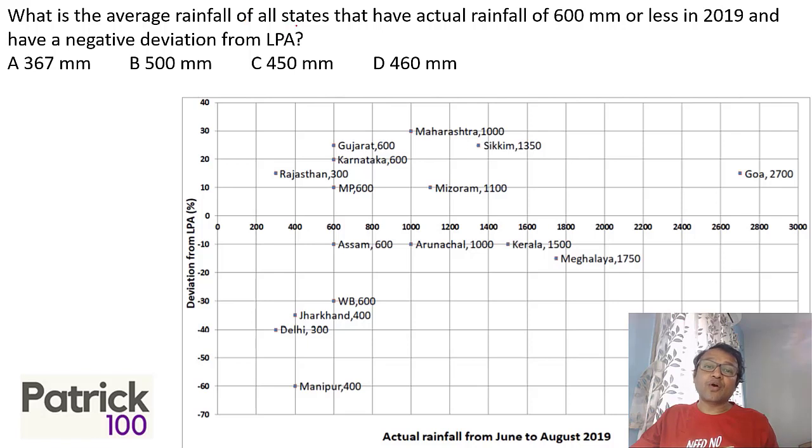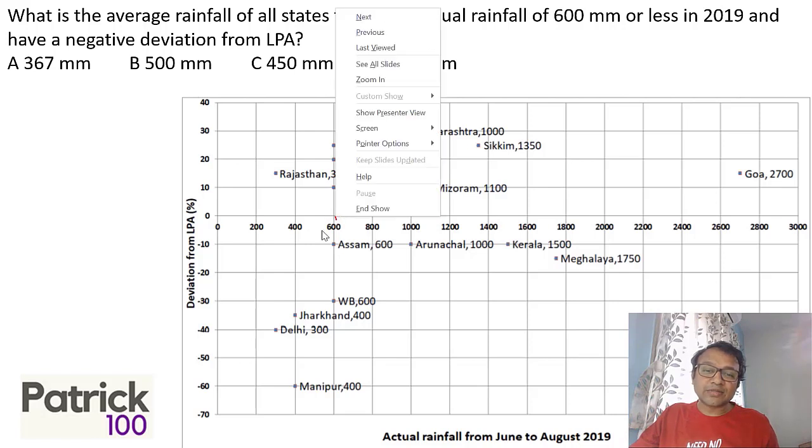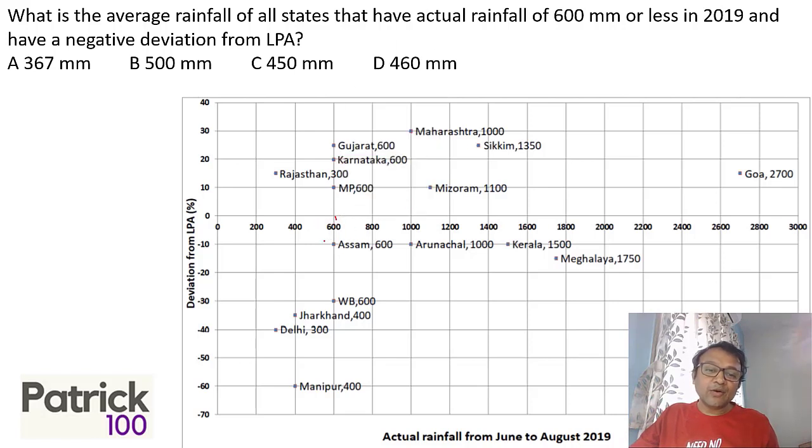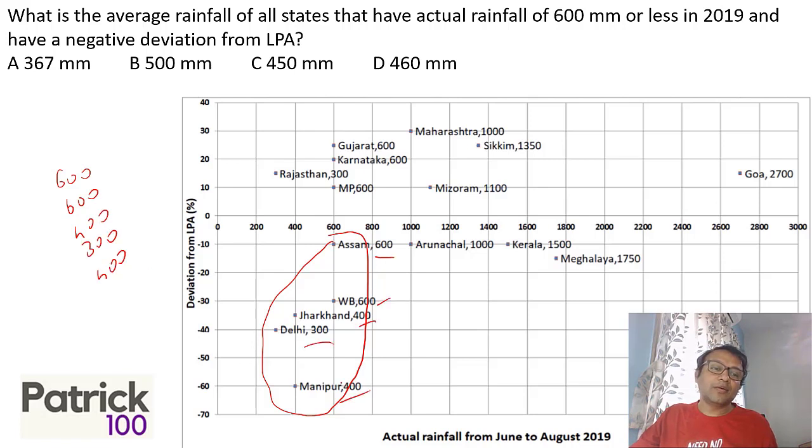What is the average rainfall of all the states having actual rainfall of 600 mm or less? So we want 600, including 600 as well, 600 and less with negative deviation. So we're talking of these values. How many are there? There is 600, 600, 400, 300, 400.